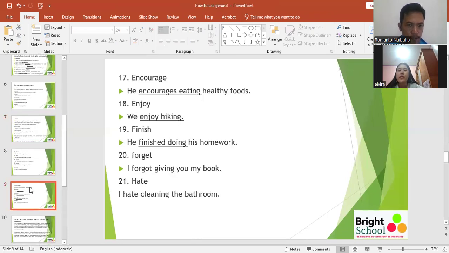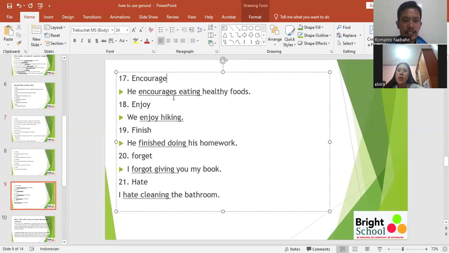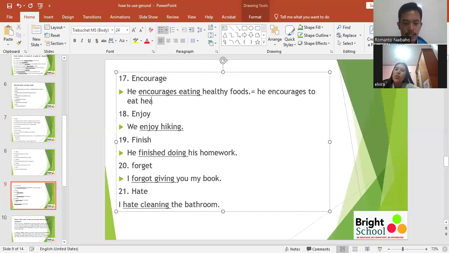Next, encourage. He encourages eating healthy foods. In another sentence, he encourages to eat healthy food. So they have the same meaning. And then enjoy: we enjoy hiking. It also has the same meaning: we enjoy to hike.